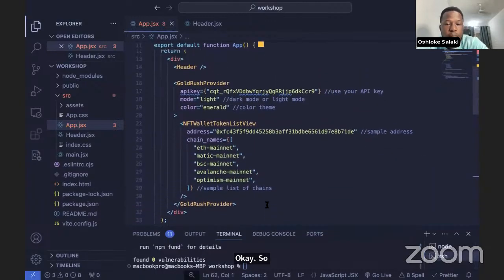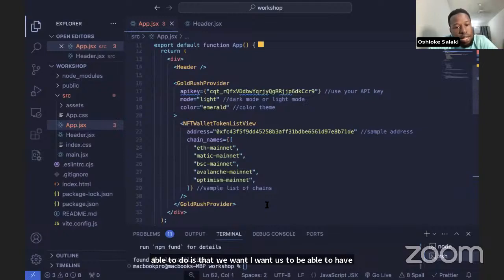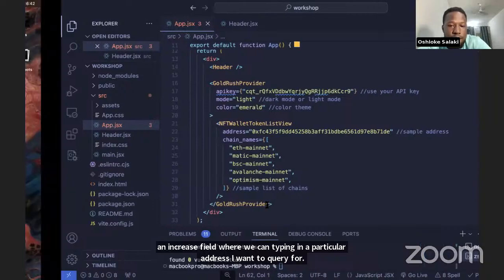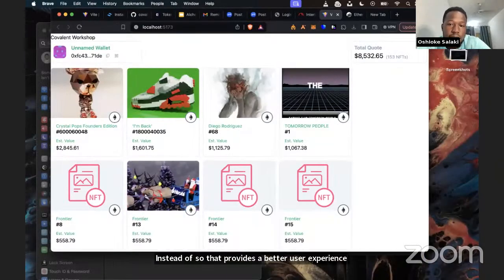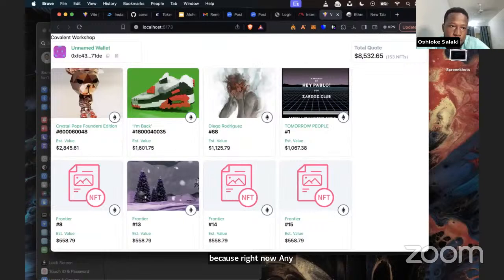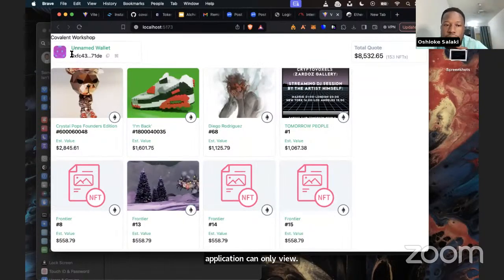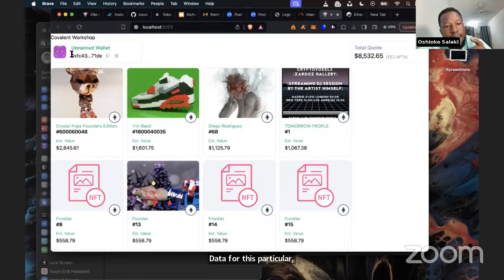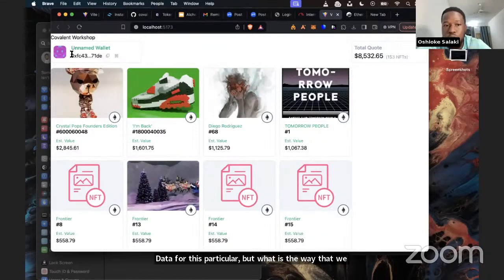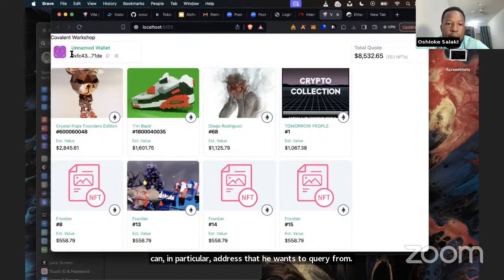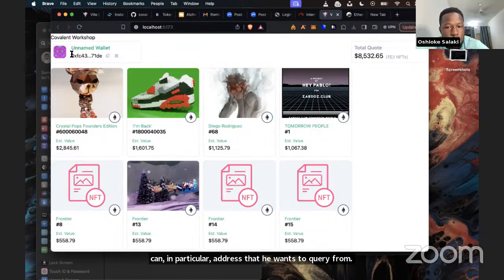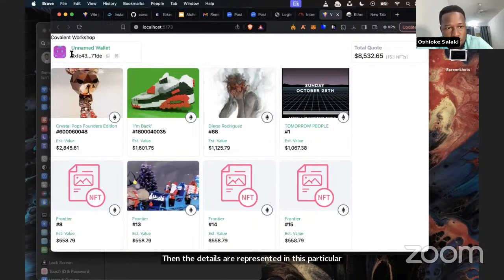So basically what I want us to be able to do is to have an input field where we can type in a particular address that we want to query for. That provides a better user experience, because right now any user interacting with this application can only view data for this particular wallet. But what if we can provide an input field where the user can type in a particular wallet address that he wants to query, then the data is fetched and represented in this particular component? So that's what we're going to do.